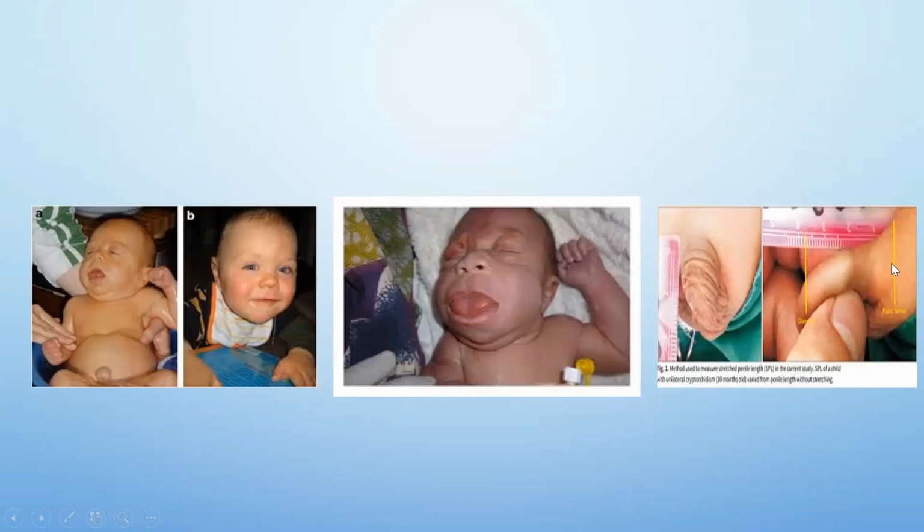Micropenis, so you have to have the stretched measurement of the penis length. So make sure that you're measuring it properly. Less than 2.5 centimeters is suspect. You may do an ophthalmology evaluation, an eye check, and a cranial ultrasound to look for other midline problems. If there are other factors like hypothyroidism or low sugar, you have to rule out. We had a case last year as well with hypopituitarism, and the baby is doing well now.